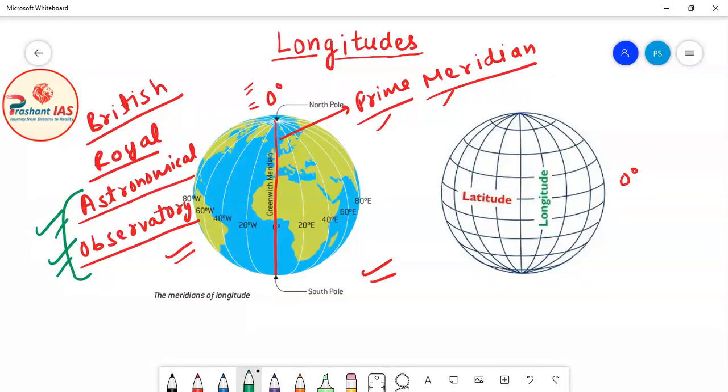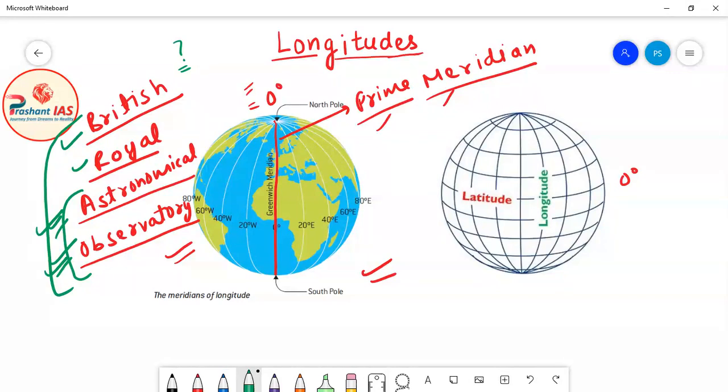So the longitude which passes through the British Royal Astronomical Observatory is declared as the reference longitude, and this longitude is known as the prime meridian. Now you can ask, sir, why only this longitude was declared as the reference longitude? The answer can be given in many ways.